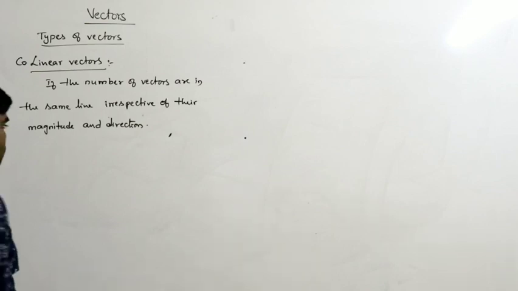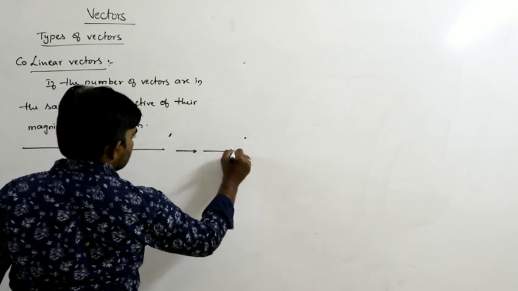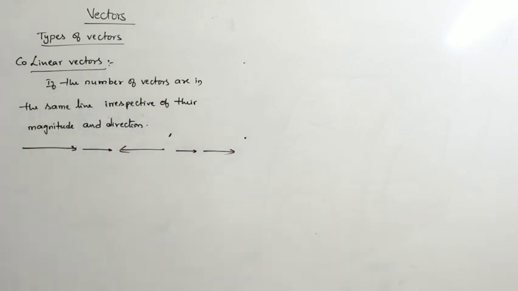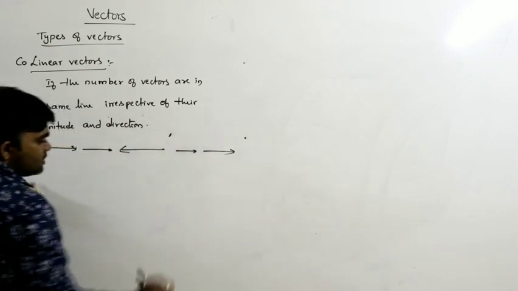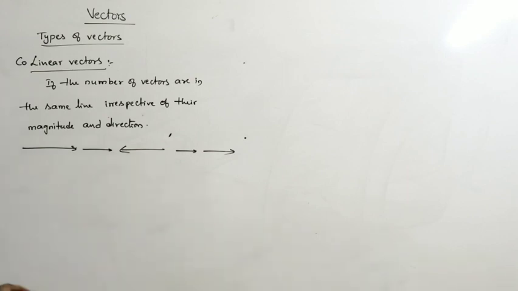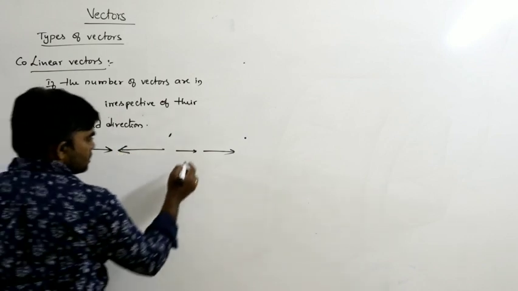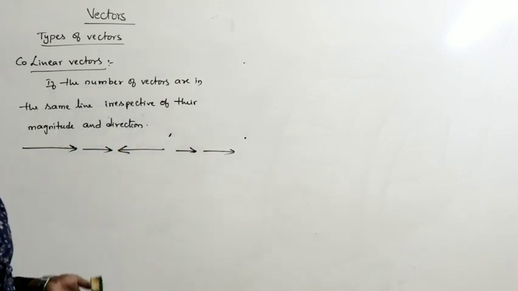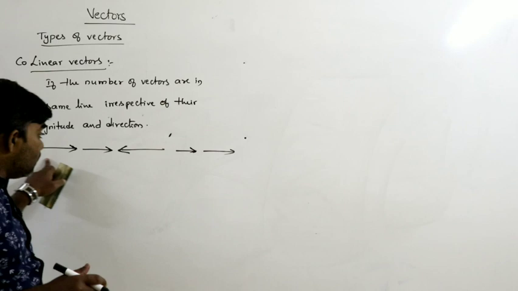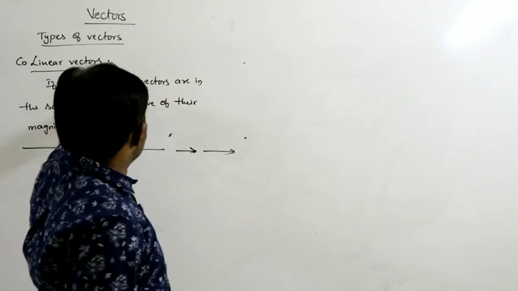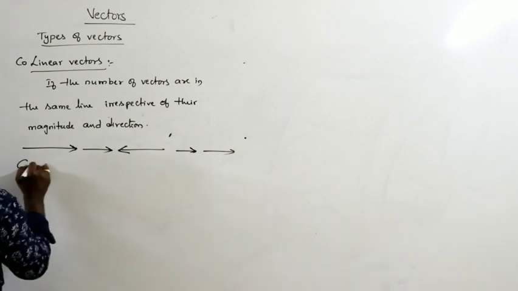Collinear vectors. So that means, let us say these are a number of vectors lying in the same straight line irrespective of their magnitude and direction. See here, these are the vectors lying in the same line. This direction is this one and this direction is this one. Maybe the same direction or opposite direction, or the same magnitude or different magnitudes, whatever it is. But if all the vectors are in the same straight line, those are called collinear vectors. Next, coplanar vectors.